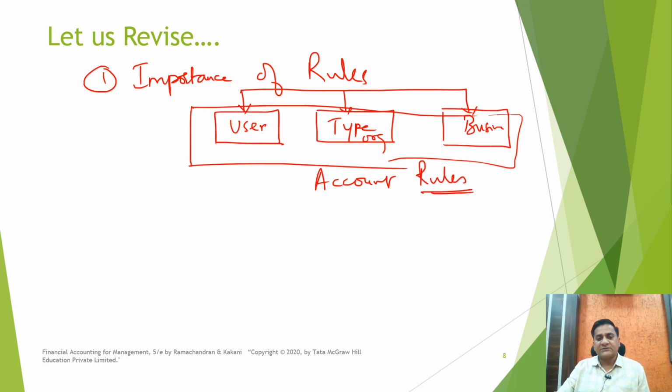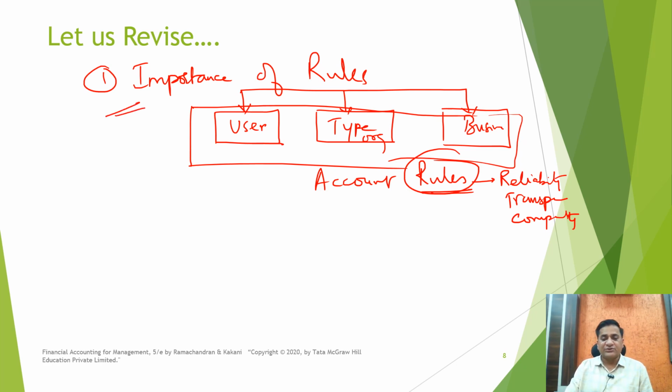What they do is they keep on following the same set of rules consistently year after year, which gives them the benefit of reliability and dependability. The numbers given by them are more dependable now. There would be transparency, there would be comparability. So these were all discussed in the importance of the accounting rules or accounting standards or the accounting principles and things like that.